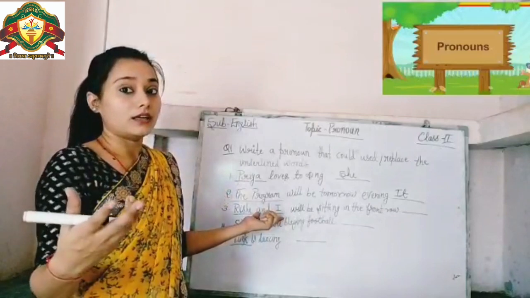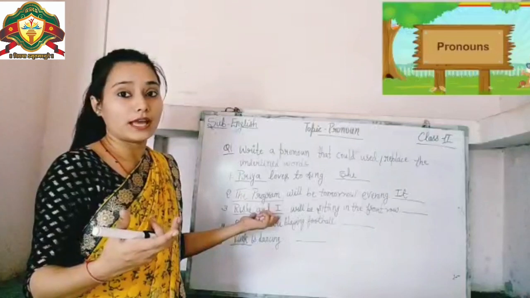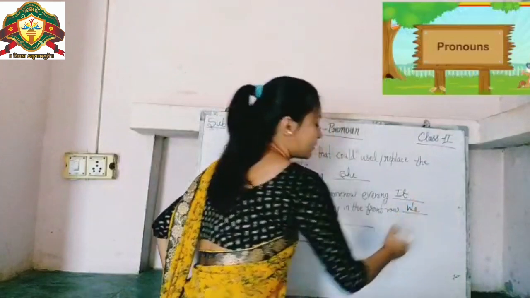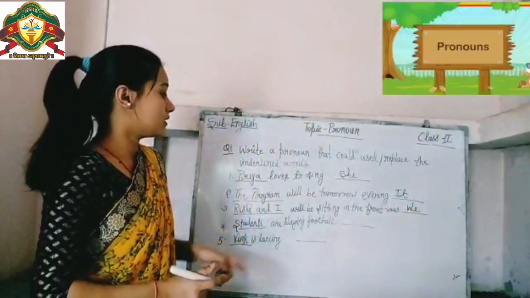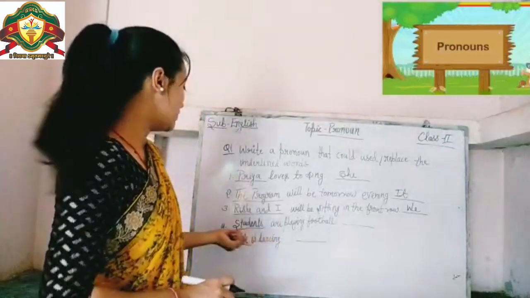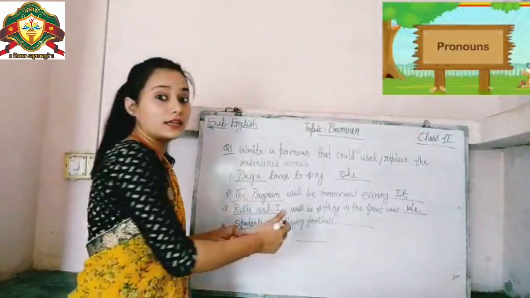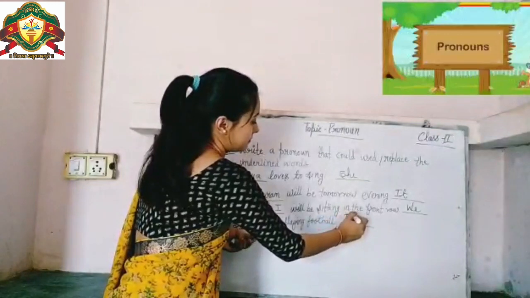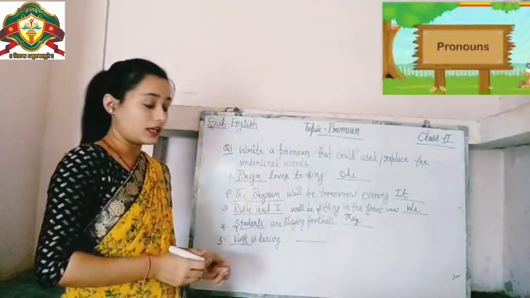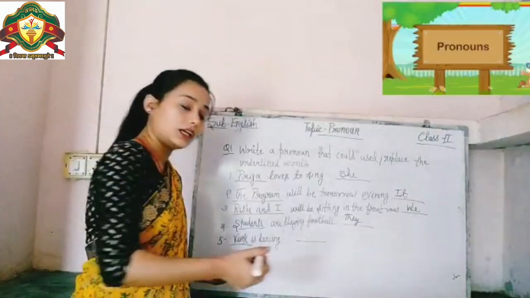So the pronoun will be we. Next: Students are playing football. Students के लिए हम क्या use करेंगे? They. Next is Vivek is dancing. The underlined word is Vivek. So Vivek के लिए हम क्या use करेंगे? He.